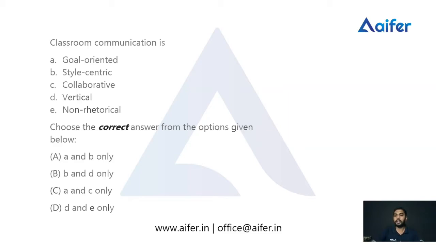So let's move to the answer. Obviously we can know that classroom communication is goal oriented. There is no doubt regarding goal oriented. It is also a collaborative process. It is a very simple question. And we know that it is not style centric, and it may be vertical and horizontal, but we cannot say that classroom communication is vertical, and it should not be non-rhetorical. It should be in rhetorical nature.